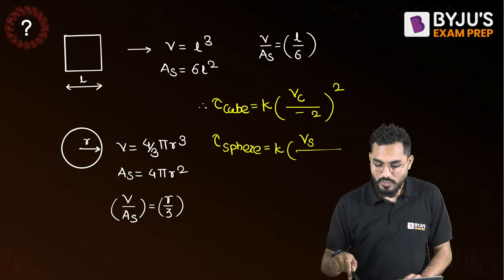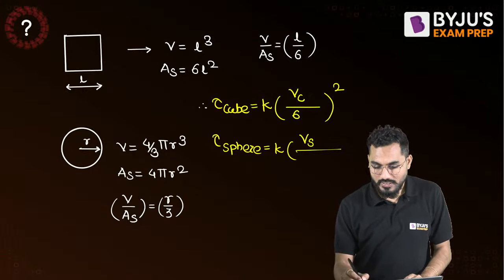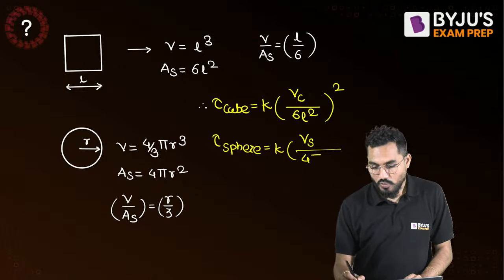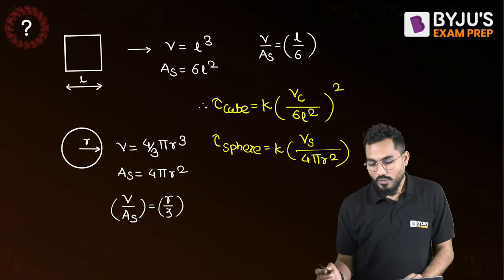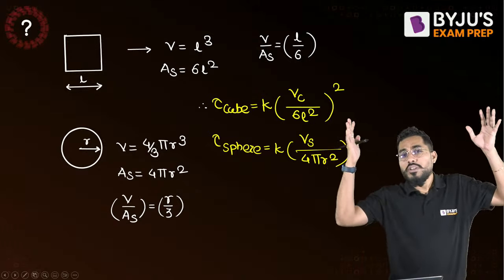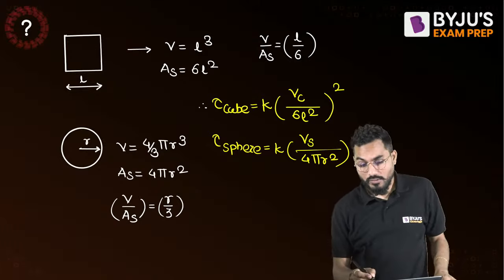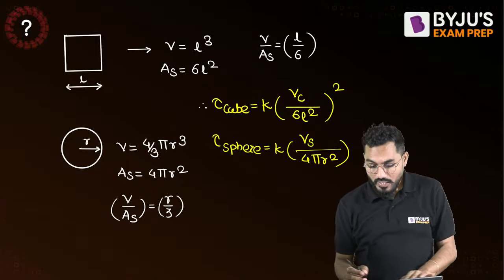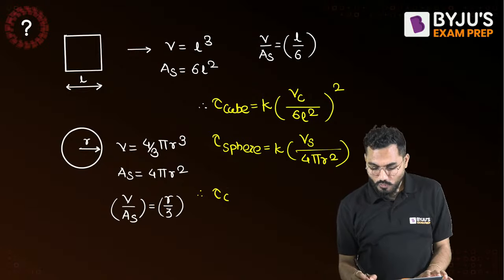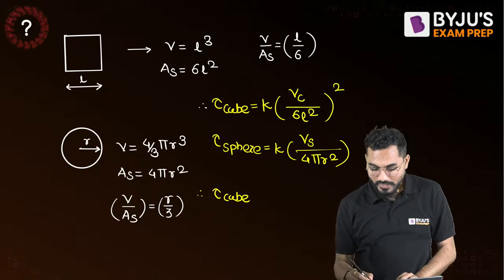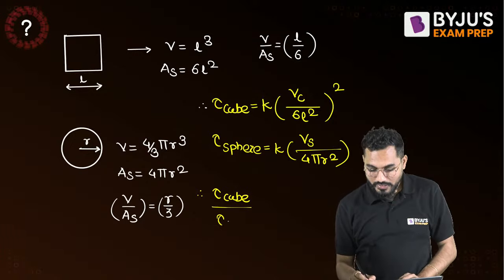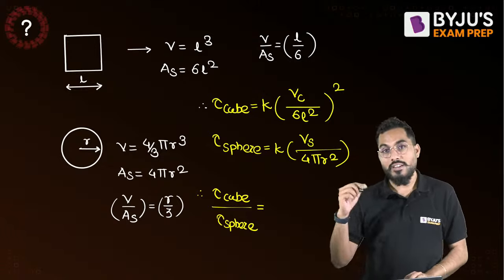This is not a sphere surface area, so I'll say that 6L square will be correct for the cube, and 4 pi R square will be correct for the sphere. Now sir, whatever volume by surface area you calculate, that is not even required. You take a ratio of these two equations. If I take a ratio, can I say that solidification time of the cube divided by solidification time of the sphere is exactly equal to, K will get cancelled.